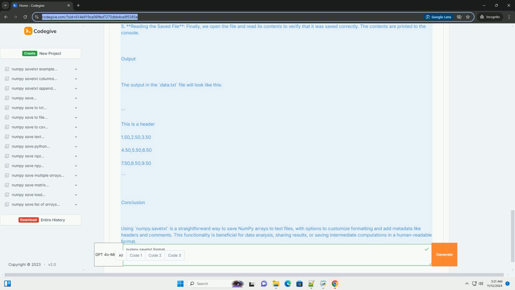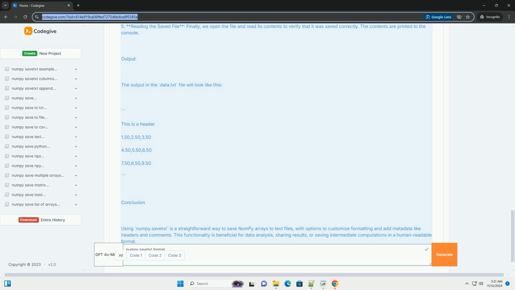5. Reading the saved file. Finally, we open the file and read its contents to verify that it was saved correctly. The contents are printed to the console. Output. The output in the data.txt file will look like this.